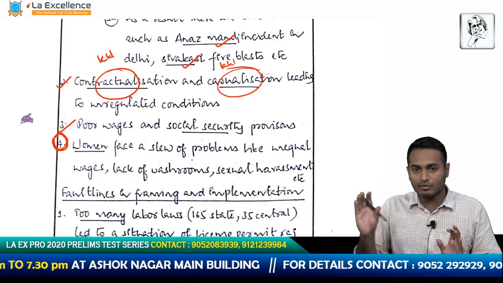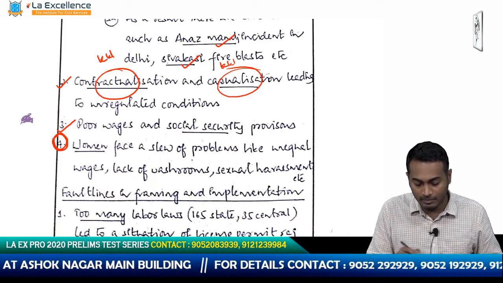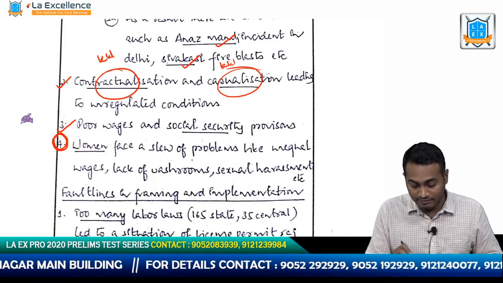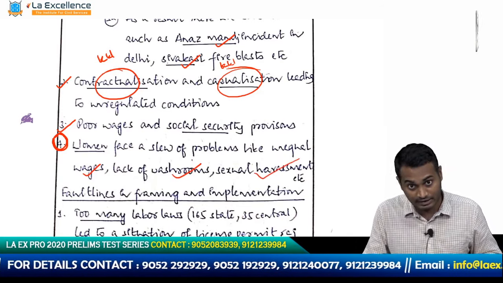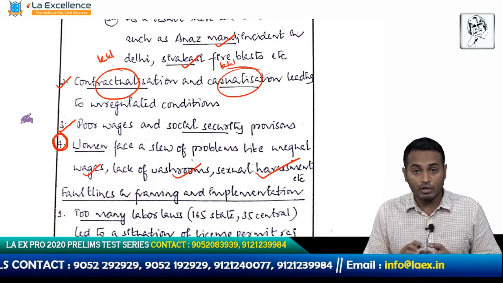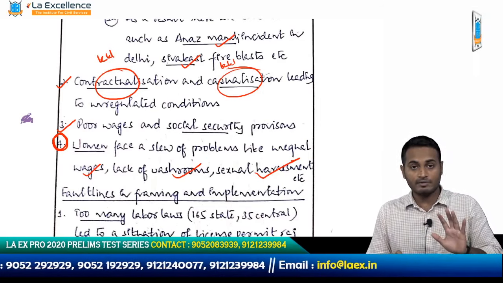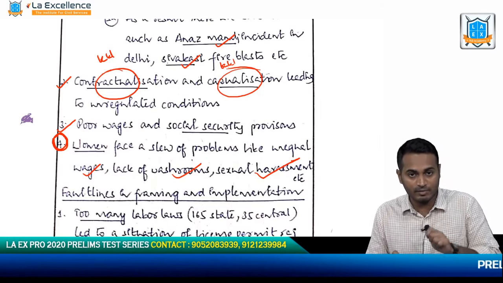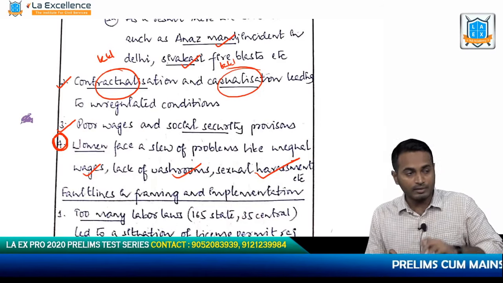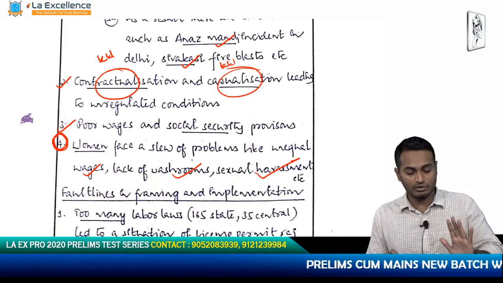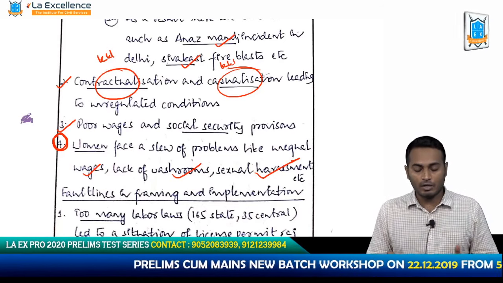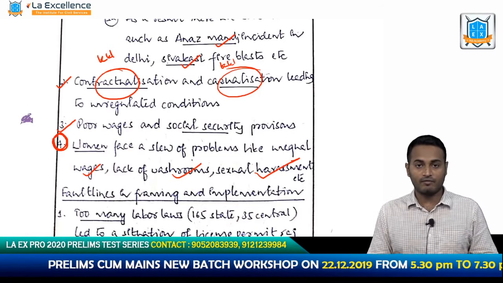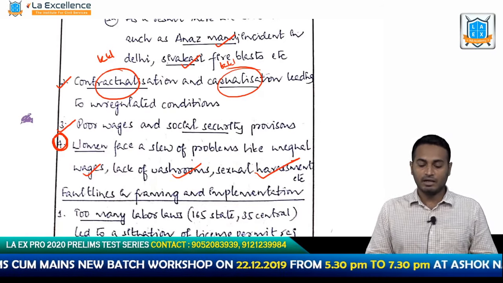He is also talking about women separately. Okay, he is talking about the problem of women such as unequal wages, lack of washrooms, sexual harassment, etc. So overall he has listed down the day to day problems faced by workers who go to the place of employment. Okay, so he has sensitized me to the problems that people have. Now I want to know what the reasons are for these problems which we are seeing.